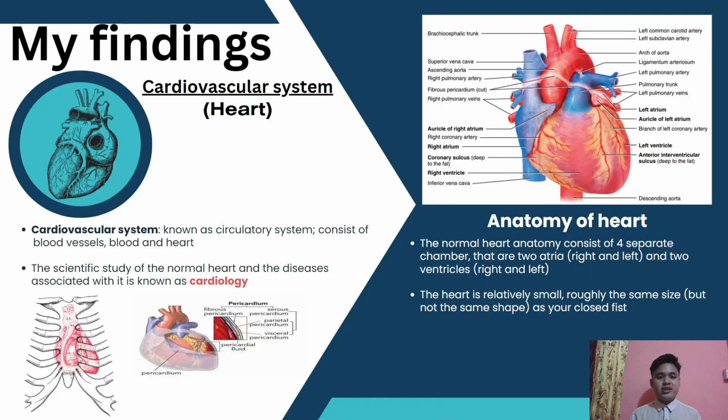Next, my findings. My findings are about the cardiovascular system, which I like, that is the heart. The cardiovascular system, also known as the circulatory system, consists of blood vessels, blood, and the heart. It is the scientific study of the normal heart, and the specialist is known as a cardiologist. For blood to reach throughout the body, it needs to be pumped continuously through the blood vessels. The heart has four main chambers: the right and left atria, and the right and left ventricles. This is where a large volume of blood accumulates.